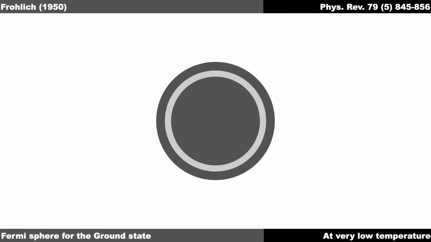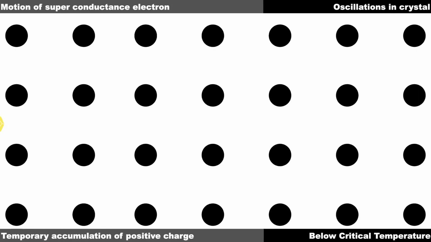Fröhlich in 1950 proposed that this particular state is energetically more stable because of interactions of electrons with high energy difference, forming something close to a bound state. Because of this bound state, there is a compensation of energy that actually compensates for the extra energy that has gone into transforming the Fermi sphere.